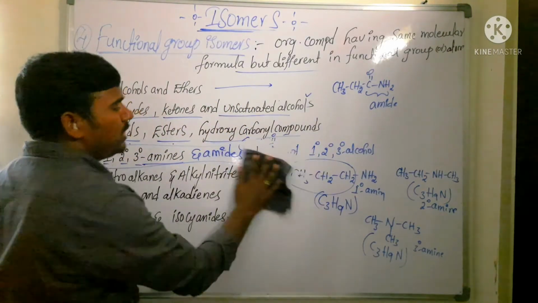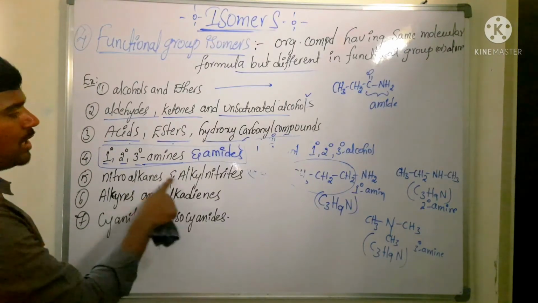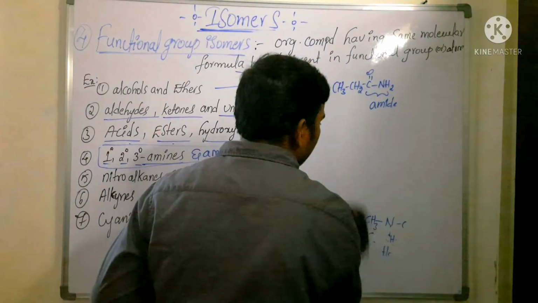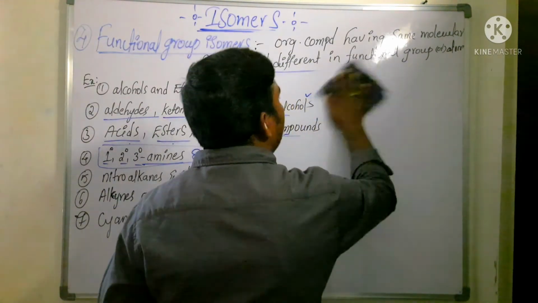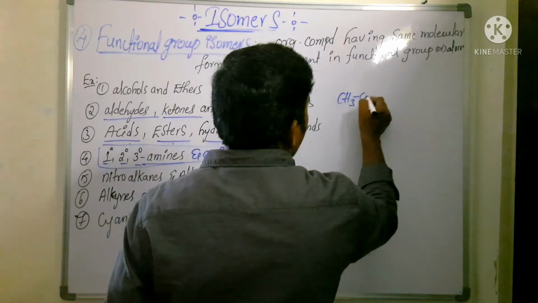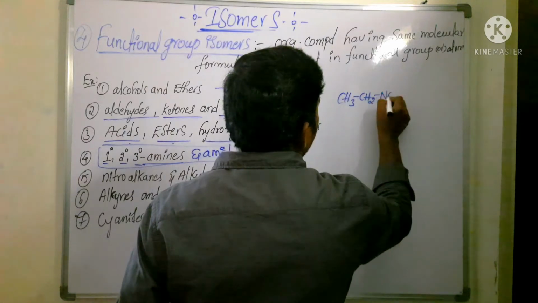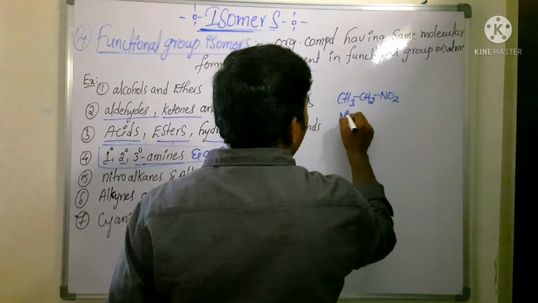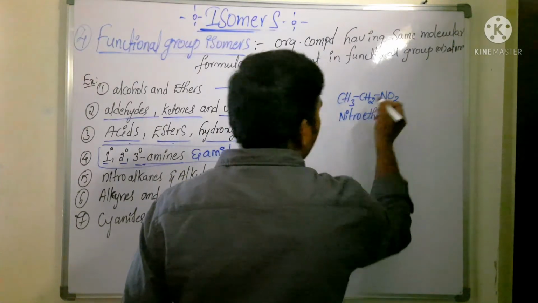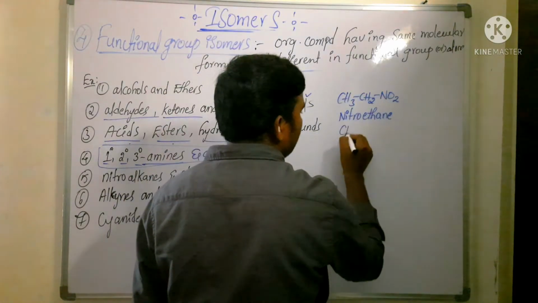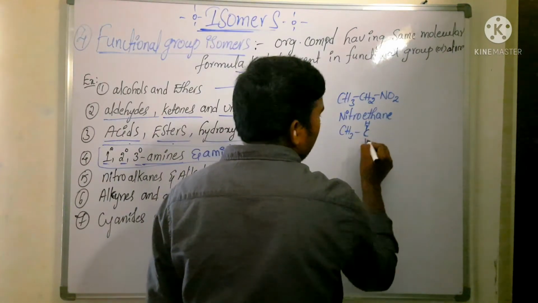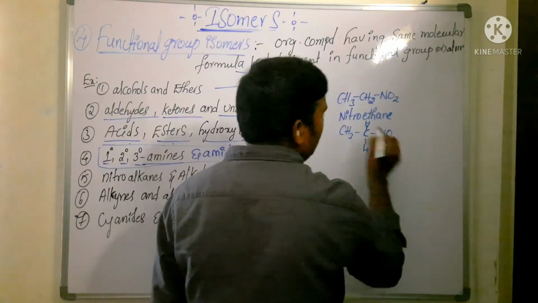Next we are going to see the next one, nitroalkanes and alkyl nitrites come under functional group isomer. Nitroalkanes and alkyl nitrites have the same molecular formula. Say for example you take nitroethane, NO2. It is called what? Nitroethane. Here nitrogen is bonded with the ethyl group. Nitrogen is bonded with this carbon. It can be structurally written as CH3, CH2, NO2. Here nitrogen is the bonding atom.